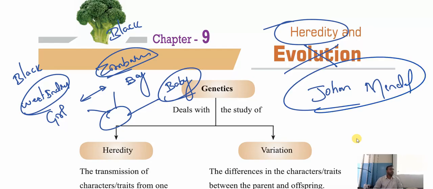This Mendel gave the reply to that question. He illustrated that phenomenon by giving an example with a pea plant. He said that in a pea plant you can see this kind of thing happens, then why can't it happen in animals? So that is what we are going to study in this chapter. Certain things are there which suit us.